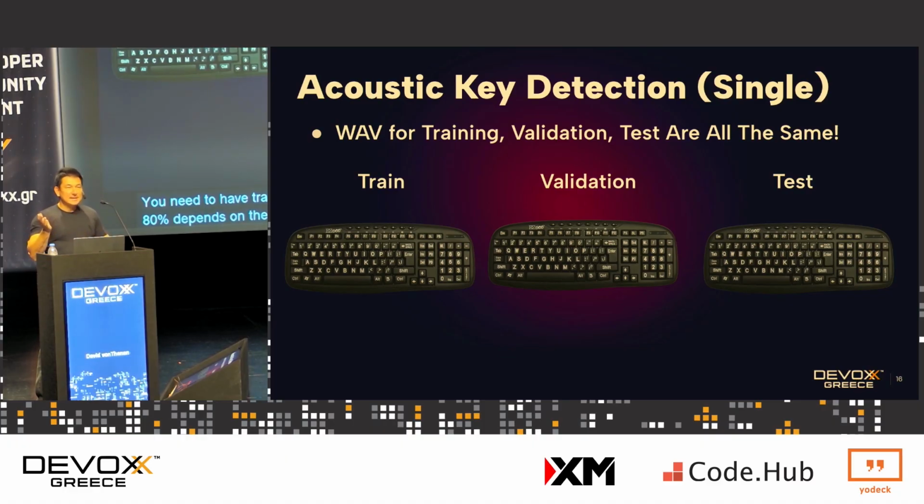You need some validation data, so like 10% of it. What the validation data does is it helps hone the model so that it can more accurately predict what key press or key sound that is. And then you have test data, which is another 10% of the data set, which is used to basically verify the model. You say, hey, now that the model's trained, I'm going to take this test data and run it through all of the different key presses to see what percentage of accuracy this model has. So that's how model training works at a very high level.